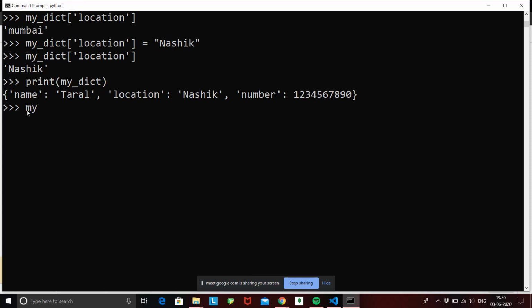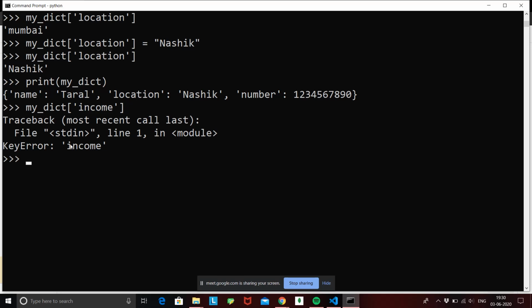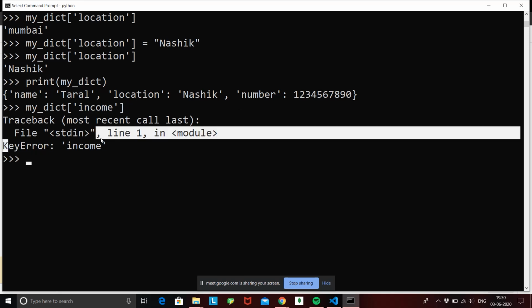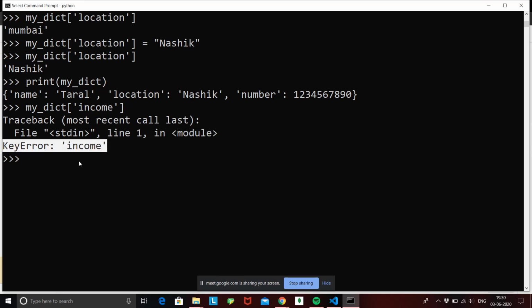So if I do my dict, and the key will be income, this key is not present inside our dictionary, right? Our dictionary only contains the keys called name, location and number. If I hit enter, this is going to give me a key error. We have seen key error before. That key error basically occurs when you pass an incorrect value inside your index or inside your parameters.